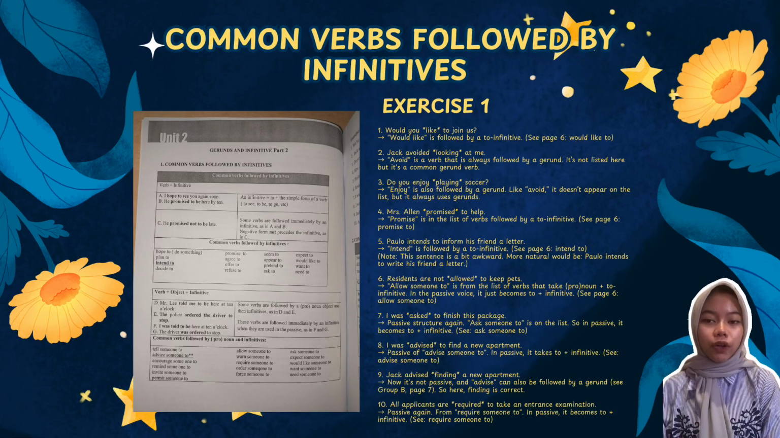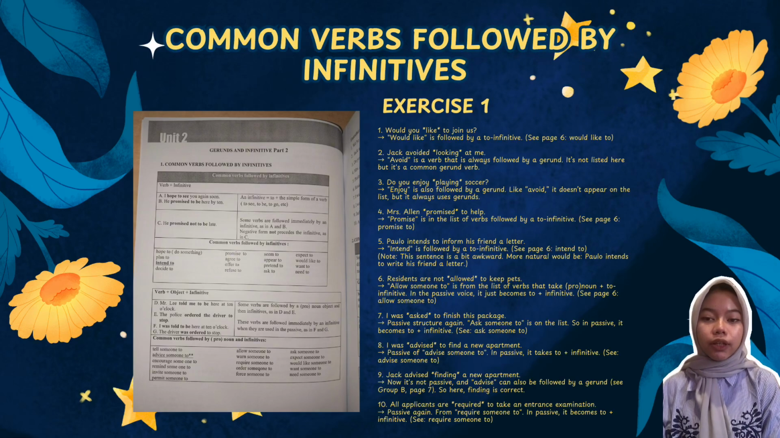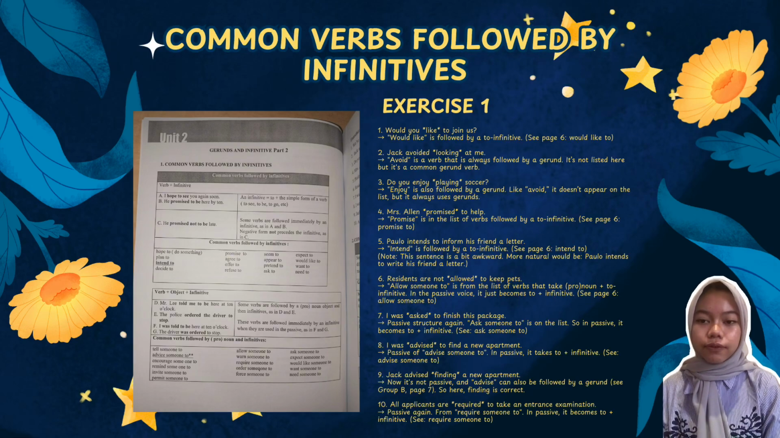Some verbs are followed immediately by an infinitive. For example, I hope to see you again soon. He promised to be here by 10. Notice that the verbs hope and promise are directly followed by to plus verb. We can also make it negative. For example, he promised not to be late. Just add not before the infinitive. You can see inside the table some common verbs that follow this pattern.